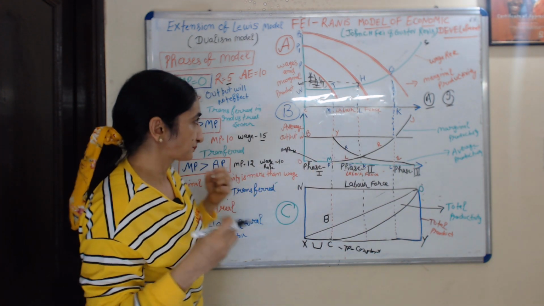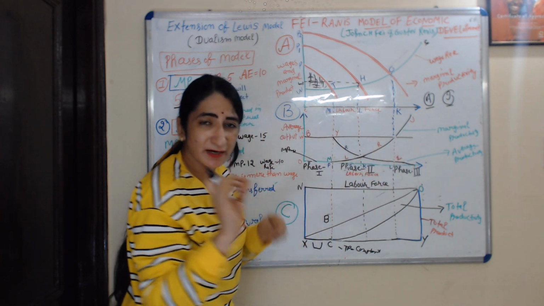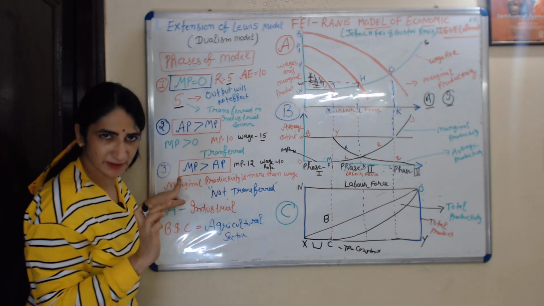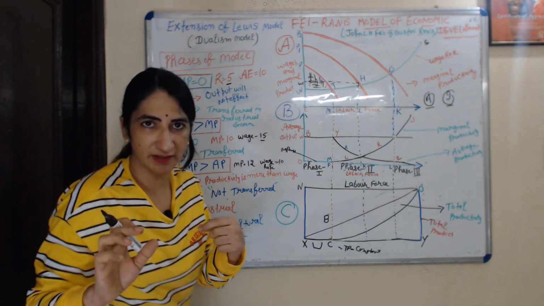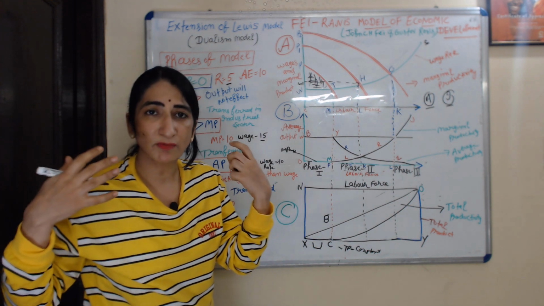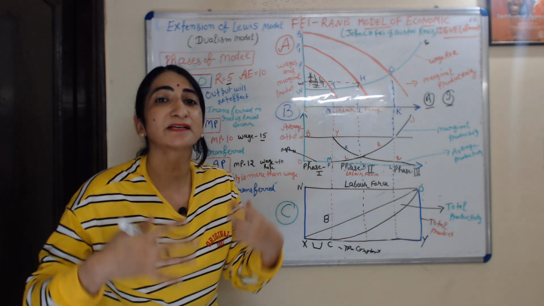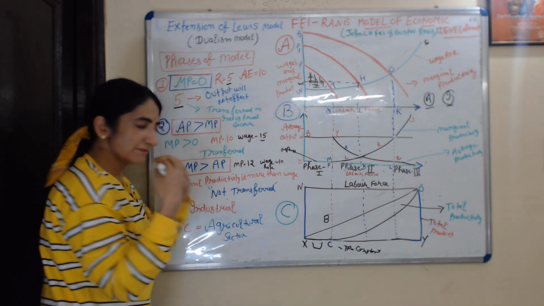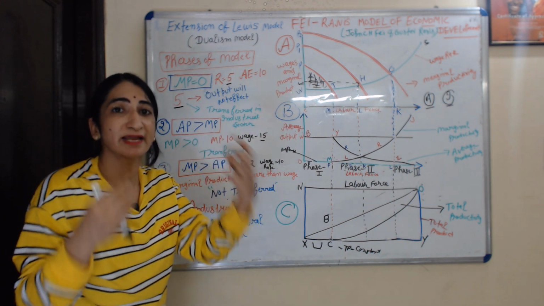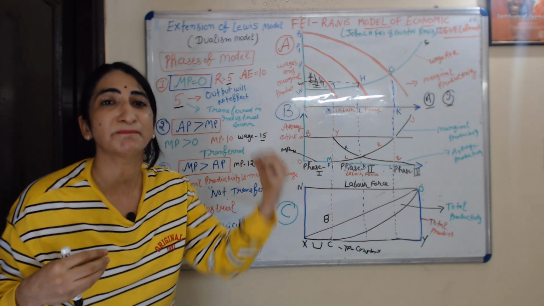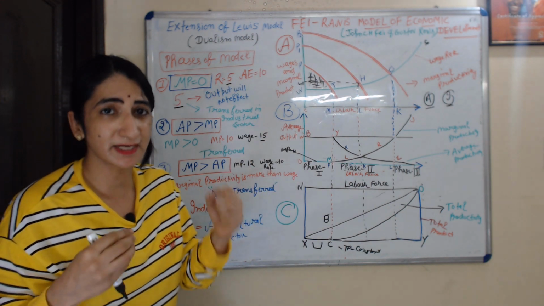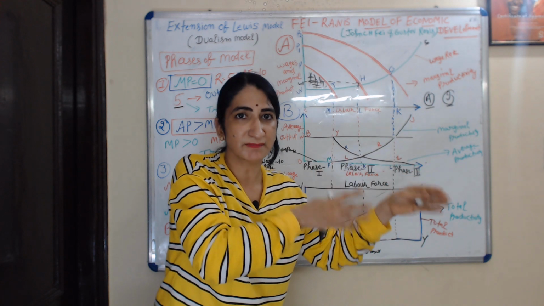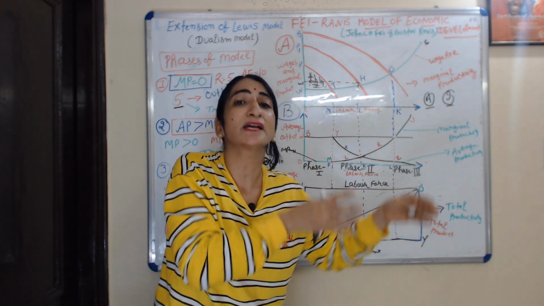Okay, now I am talking about the third phase. The third phase is our last phase, where marginal productivity is more than average productivity. It means workers are giving more contribution in comparison to their wage rate. In the third phase the marginal productivity of labor is high, but they are receiving less wage rate as compared to their contribution in production.